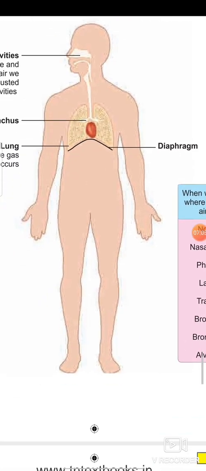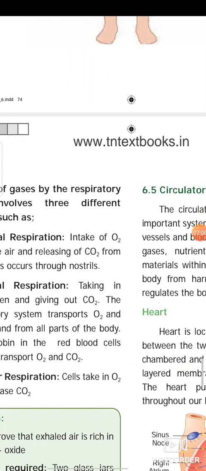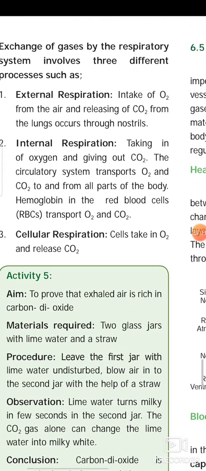How the exchange of gases by the respiratory system takes place is explained. First, external respiration. Intake of O2 from the air and releasing of CO2 from the lungs occur through the nostril in external respiration. Internal respiration. Taking in of oxygen and giving out of CO2 is internal respiration. The circulatory system transports O2 and CO2 to and from all parts of the body. Hemoglobin in the red blood cells transports O2 and CO2. Cellular respiration. Cells take in O2 and release CO2.